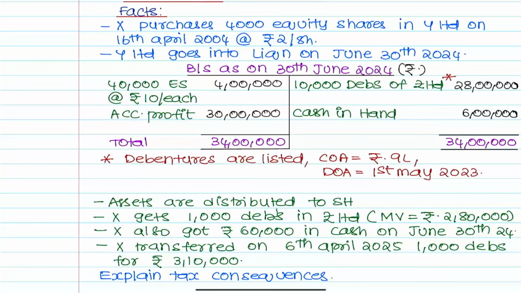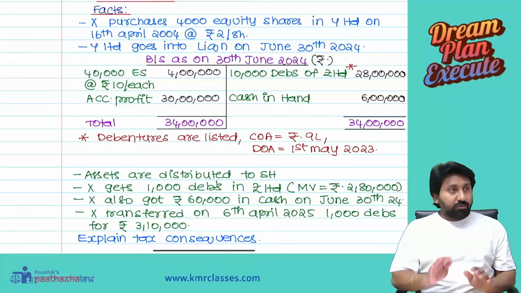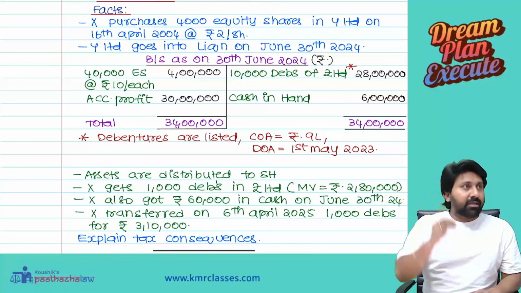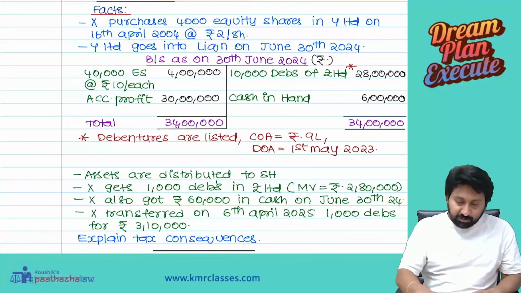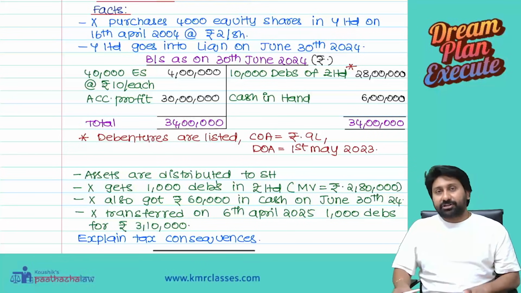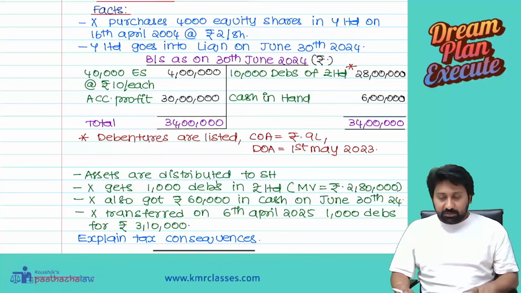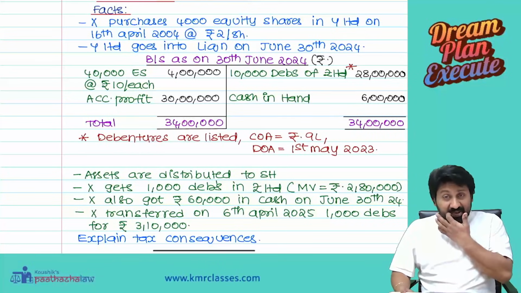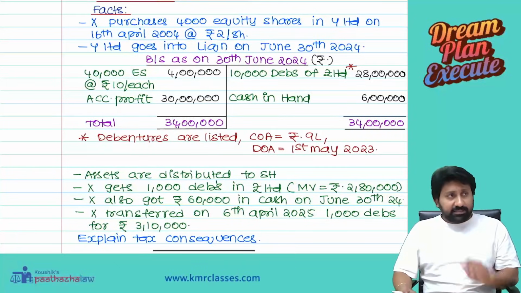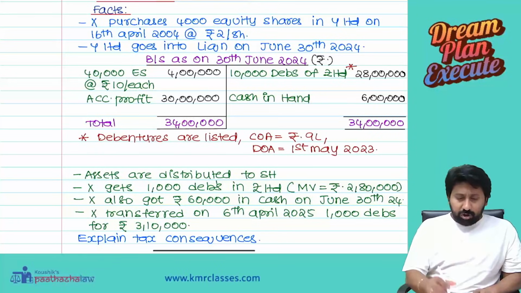Okay, enough time given. Listen. Why I asked you to copy this is that you will know the tax implications only when you absorb the concept in your mind. There are so many numbers in this question. Observe one by one. We are going to do a grand illustration on liquidation. This was not an examination question. In examinations they normally ask only general questions, not this much depth. CA Final, Inter, they ask only general questions. But learning should not be general.